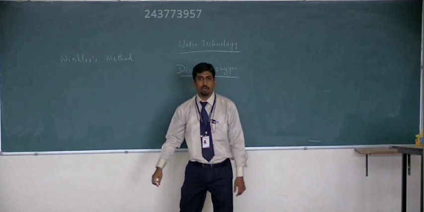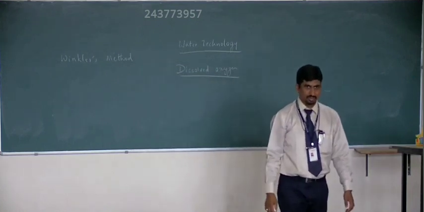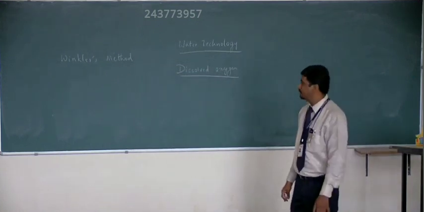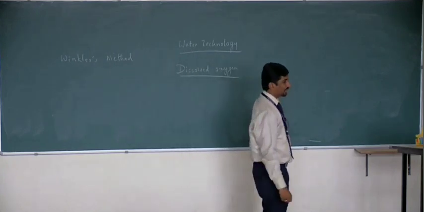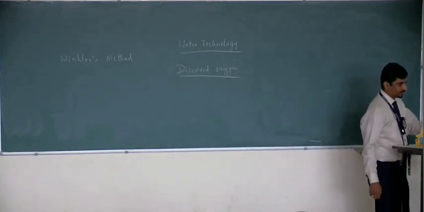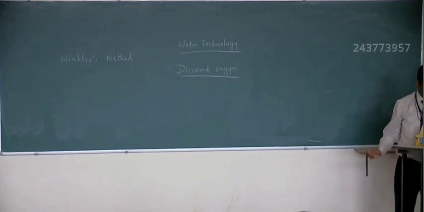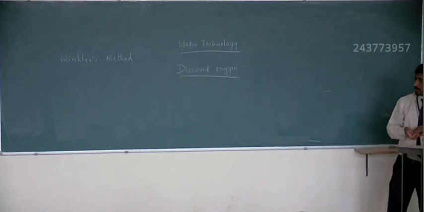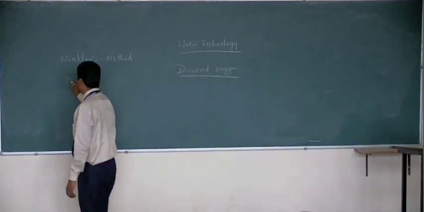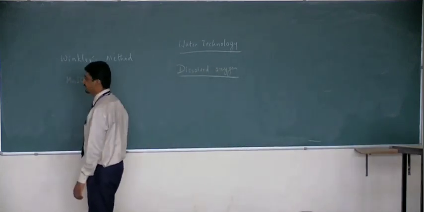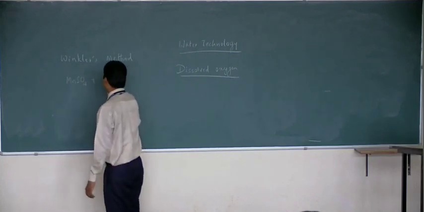It is Winkler's modified azide method. Okay. So what we do? Here we use MnSO4, alkaline iodide azide solution. So what we do is we add MnSO4, manganese sulfate. It reacts with KOH.